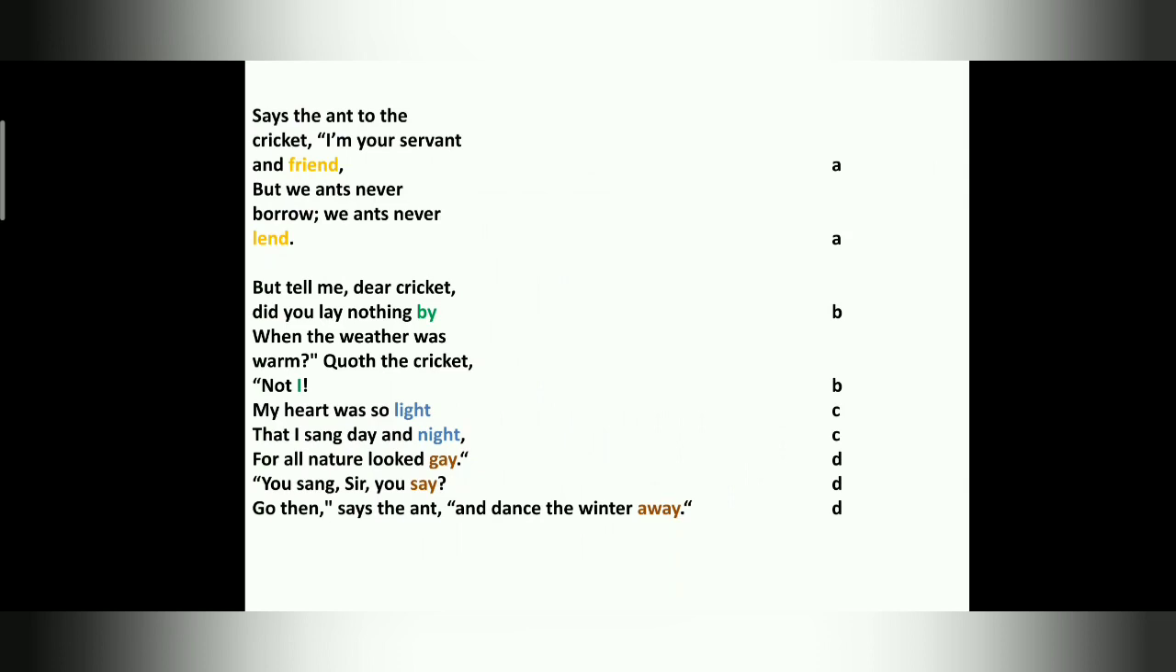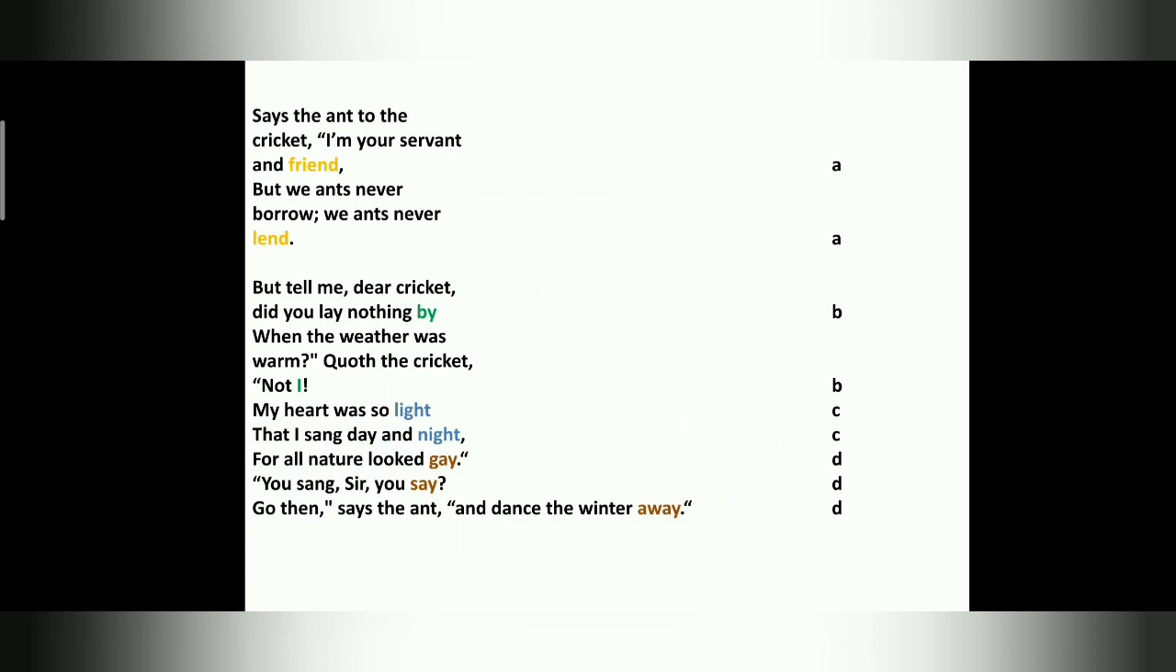So next stanza you have friend, lend. So friend and lend both are rhyming, so we take alphabet A. Then buy, I, not I is there, children, I and buy. So even though the spelling is different, the sound is same. So we take alphabet B. Then light, night. So they both rhyme, right?